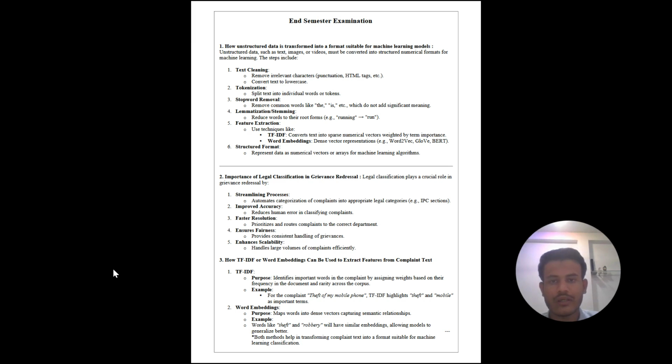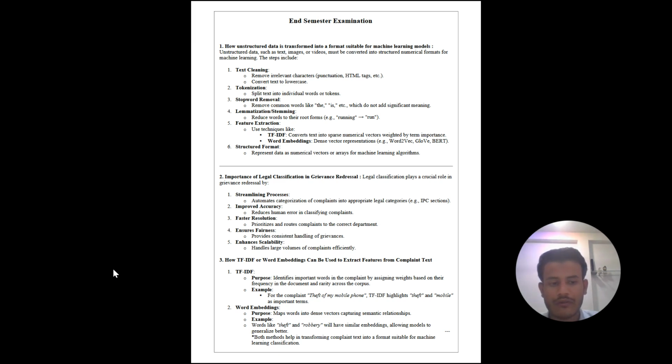for machine learning. The steps include: first step is text cleaning, which means remove irrelevant characters, punctuation, HTML text, etc. Convert text to lowercase. Second is tokenization, so split text into individual words or tokens. Step third is stop word removal. Remove common words like the, is, etc., which do not add significant meaning. Step 4 is lemmatization or stemming, which means reduce the words to their root or base form. Example, running is converted into run.